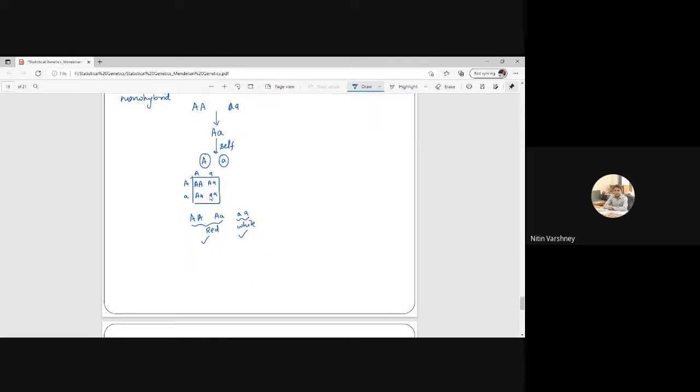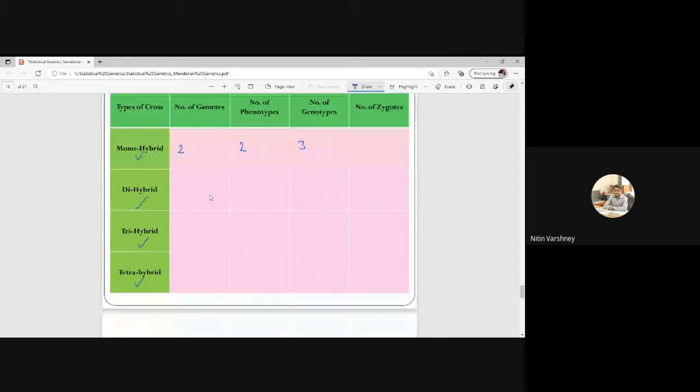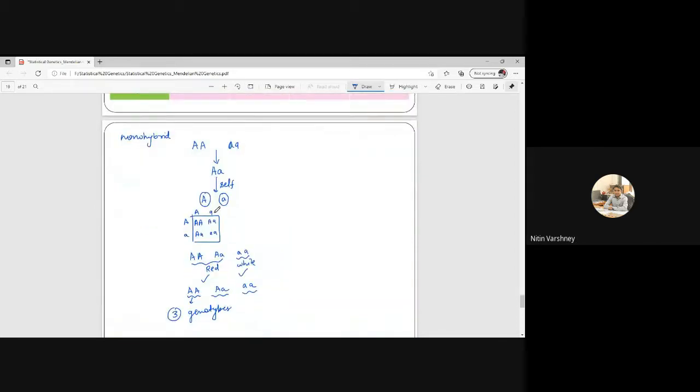Next. If I ask how many types of genotypes are there, so this is homozygous dominant, this is heterozygous, this is homozygous recessive. So 3 types of genotypes are there. So I will write 3 here. Now number of zygotes. What is zygote? First of all, tell me what is zygote. I told you in the beginning.